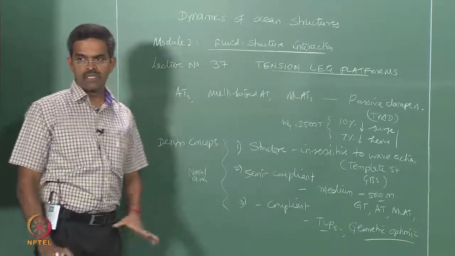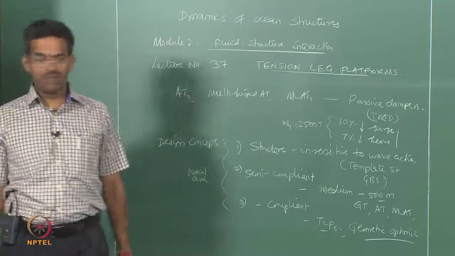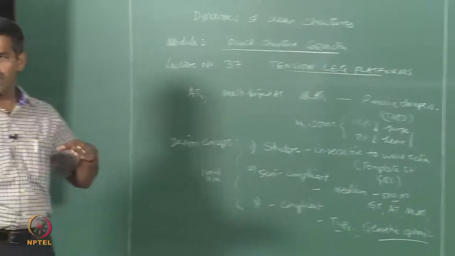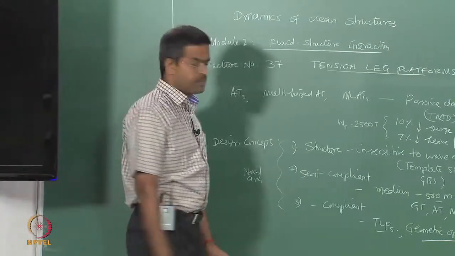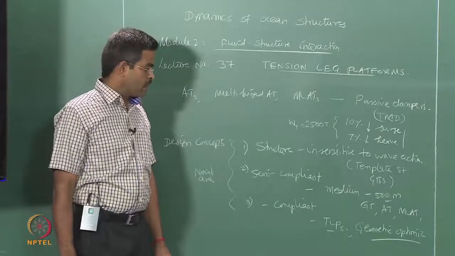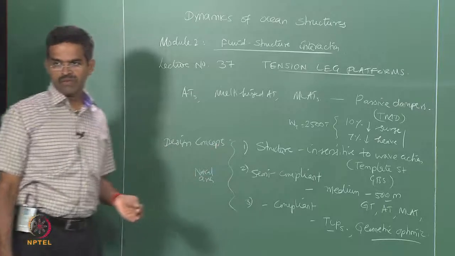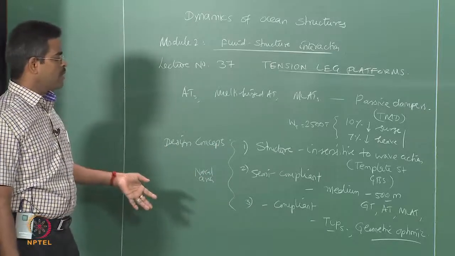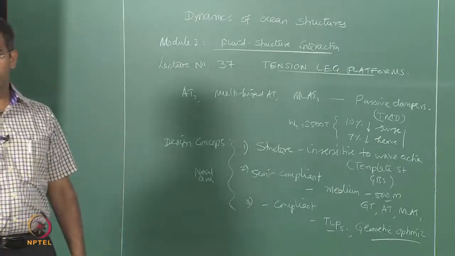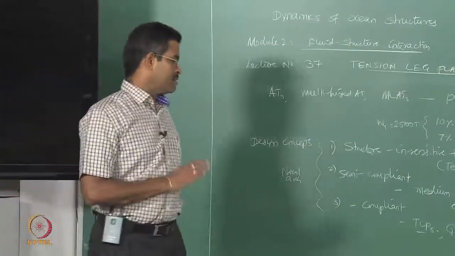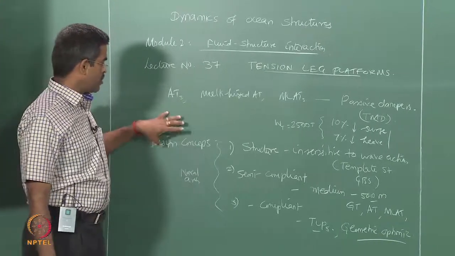But that idea was not conceived till the 90s. Drill ships came very late in idea. Even today drill ships are used only for exploratory drilling, not for production, because it is very expensive to hold down a ship of that order compared to its economic viability in terms of sailing it for commercial value. So, people do not use it. Only the ships which are non-sailable are altered to be made into drill ships. Even today that is a fact. So, people never conceived this idea in terms of a design concept for a platform.